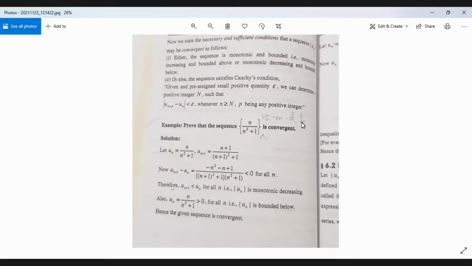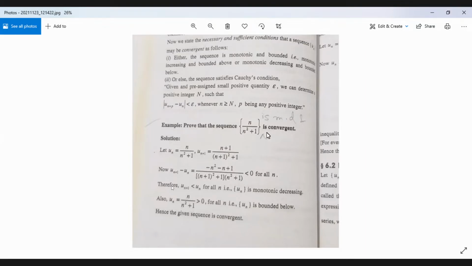The second part is we have to show the convergence criteria. First of all, let us find out whether this sequence is monotonically decreasing or not, that is, whether u n plus 1 is less than or equal to u n or not.